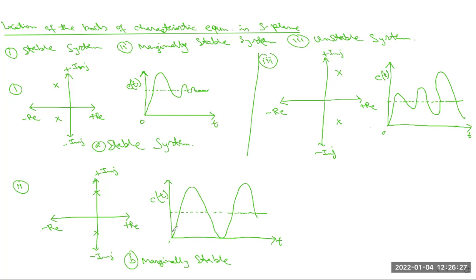So in these three parts, you can see we have considered three systems. One is the stable system. That means most of the roots are present on the left hand plane. This is the LHP and this is the RHP. So this system is called the stable system, and this is the output waveform for the input to the output of the equations.